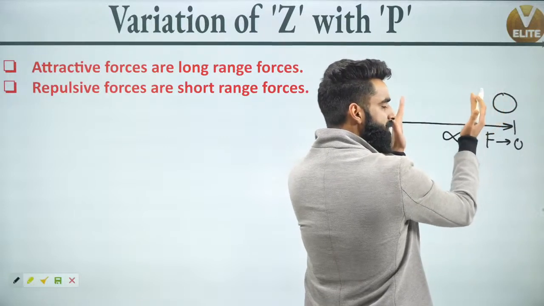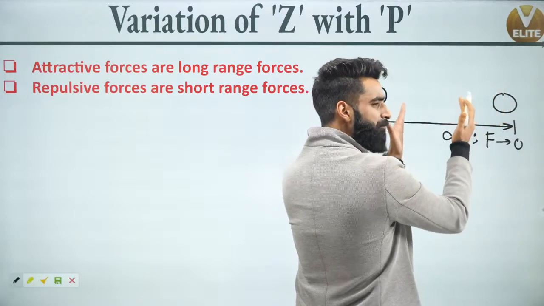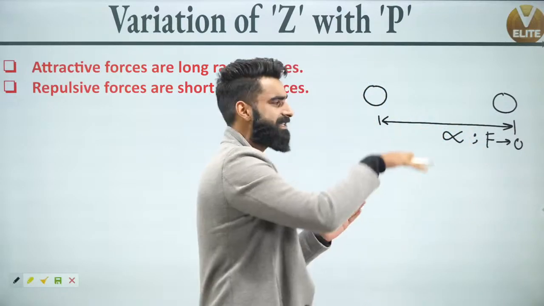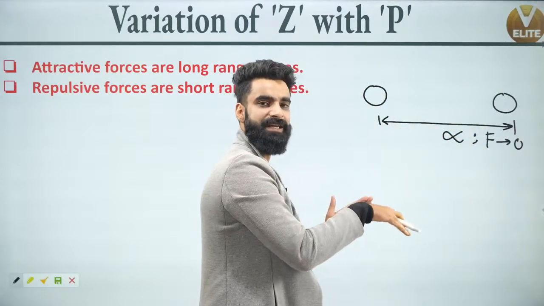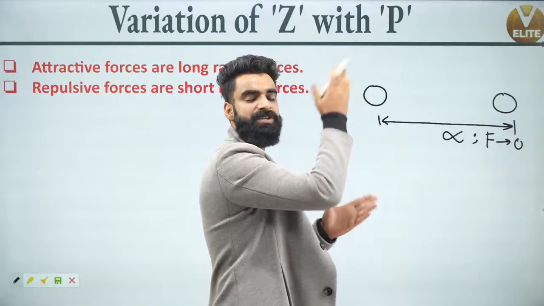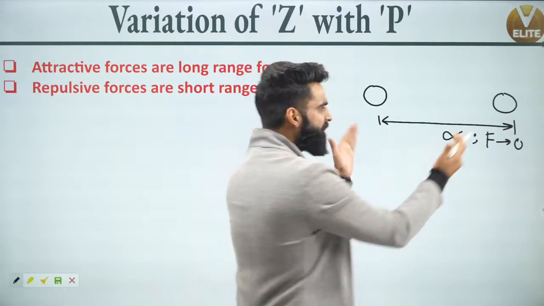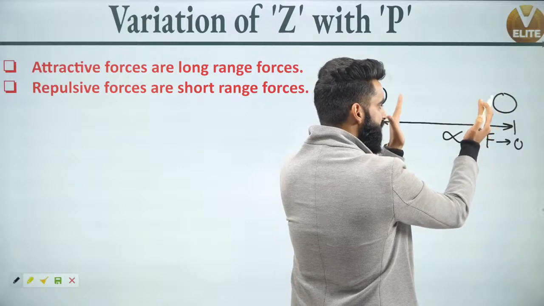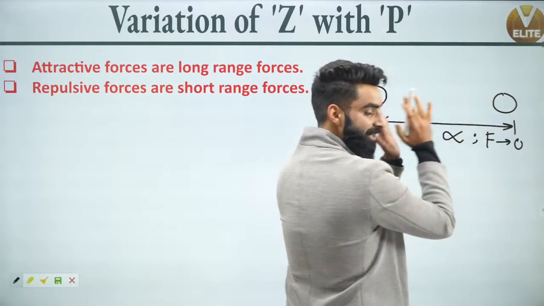Now, people, if I bring these molecules closer, can I say the distance between the molecules is decreasing? And if the distance between the molecules is decreasing, what is happening to the force of attraction? Force of attraction is increasing. So if I bring these molecules closer, the distance between them is decreasing, the force of attraction is increasing.